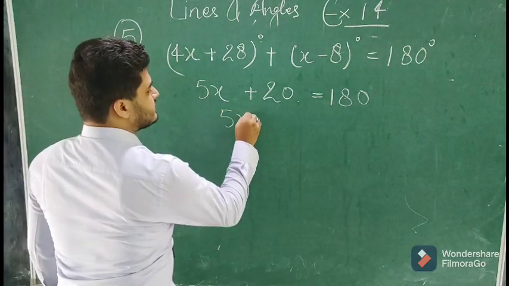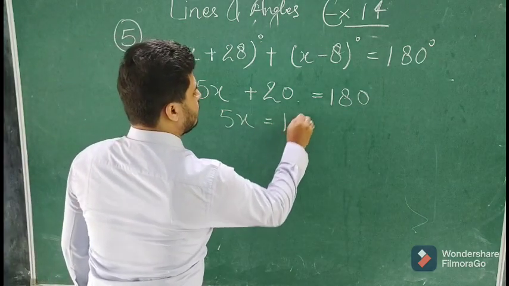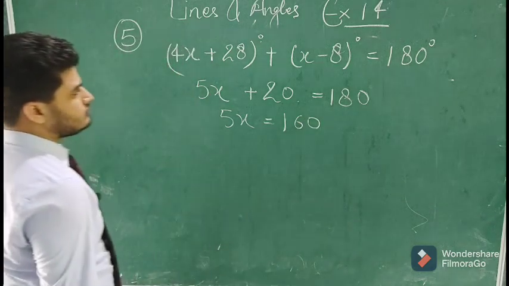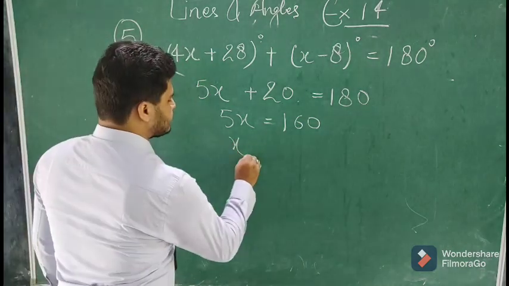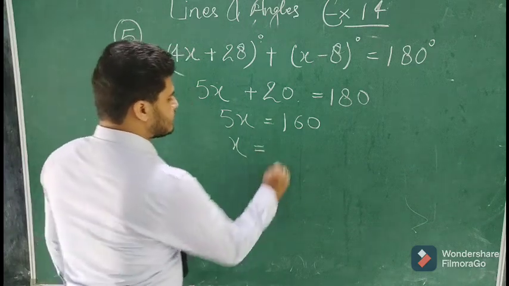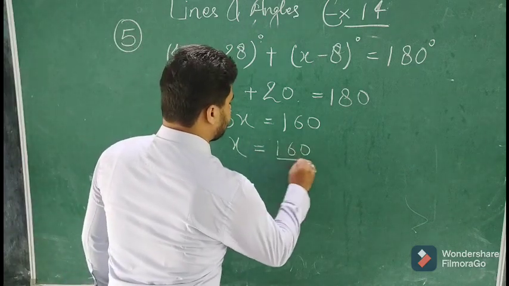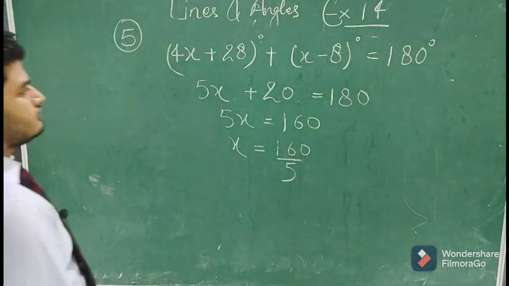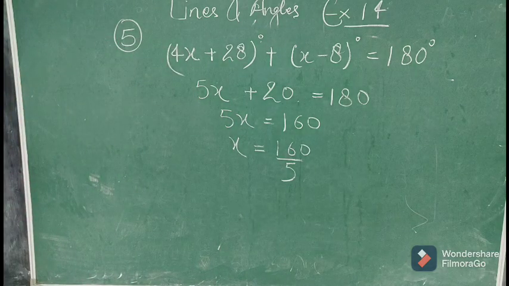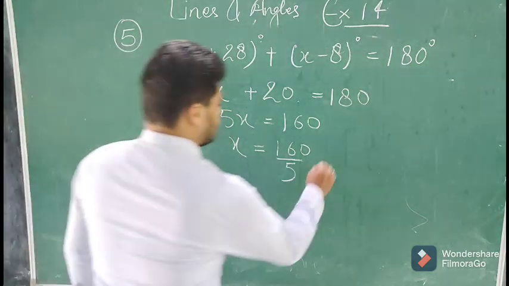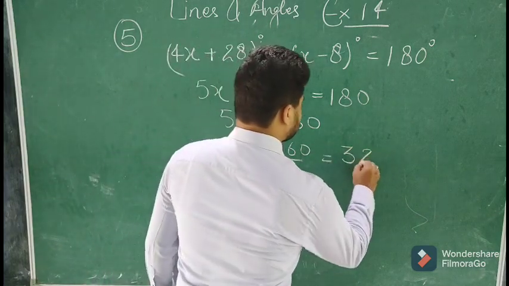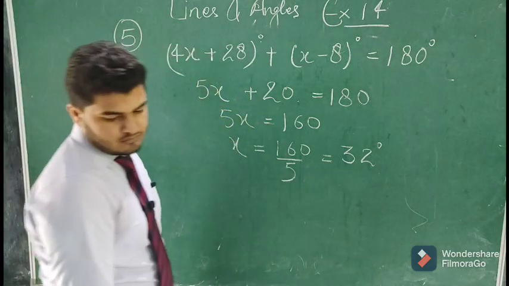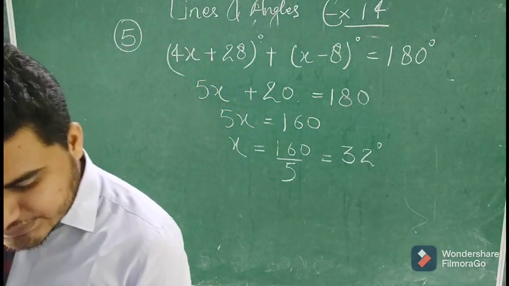So 5x can be written as 180 minus 20, 160. So x is equal to 160 upon 5. So 5 3s are 15 and 5 2s are 10, 32 degrees, the value of x.